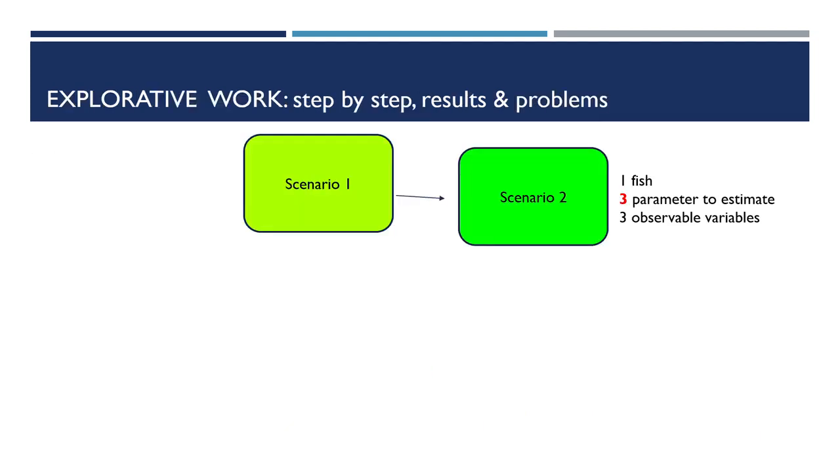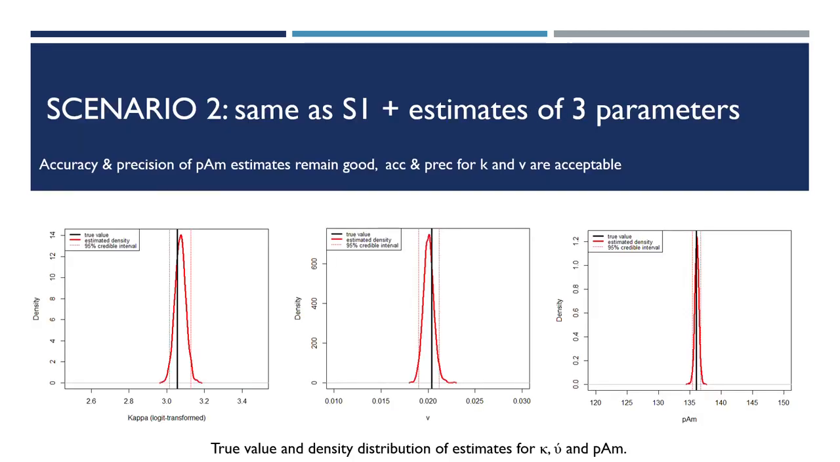The next step was to estimate PAM along with kappa and V dot. In the plots, we can see the results for the three estimates' distribution density. The accuracy and precision of the PAM estimation remains quite good, and the new estimations for kappa and V dot are acceptable too.